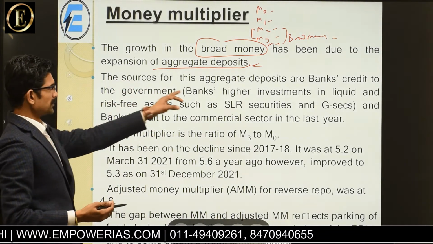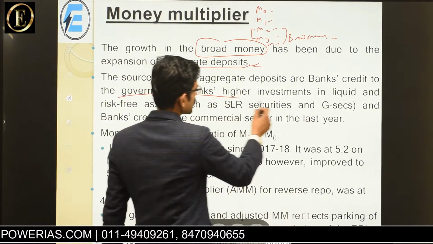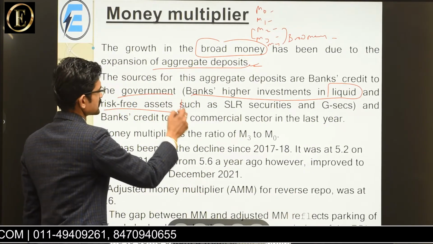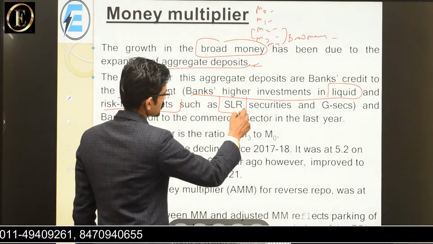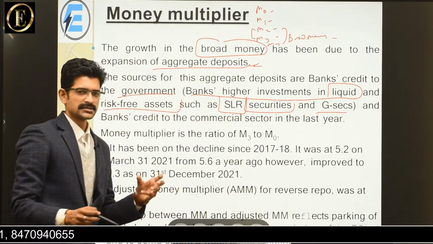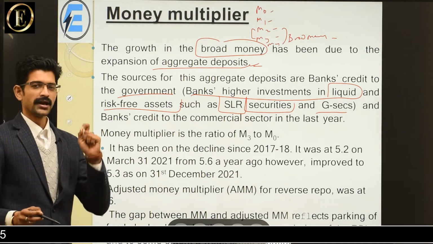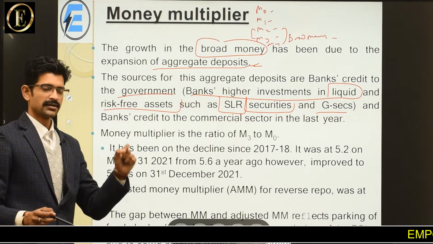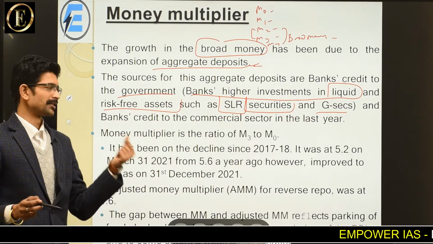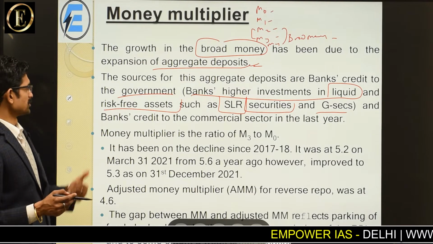The sources of these aggregates are banks' credit to the government, that is banks' higher investment in the liquid and risk-free assets such as SLR securities and G-secs. यानी कि बैंक्स ज़्यादा से ज़्यादा कहाँ इन्वेस्ट कर रहे थे फ्रेंड्स? G-secs सिक्योरिटीज़ में as well as higher SLR due to the COVID lockdown. They have lots of surplus of funds. तो इसके चलते उनके पास लिक्विडिटी ज़्यादा होगी.